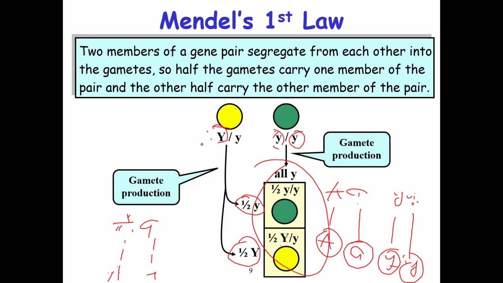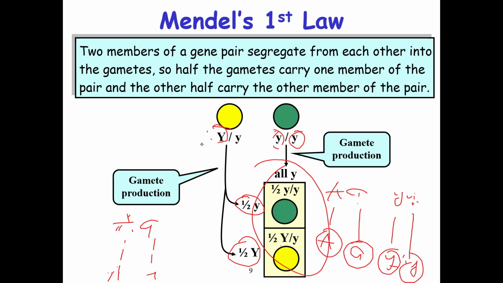So when you have two pairs of genes, that is what usually happens. That is Mendel's first law of inheritance. When the two members of a gene pair segregate from each other, into halves of the gametes, each half of the gametes will then pair with the other member to form a particular character.